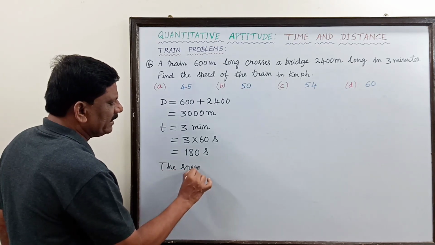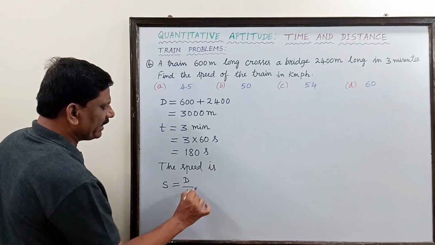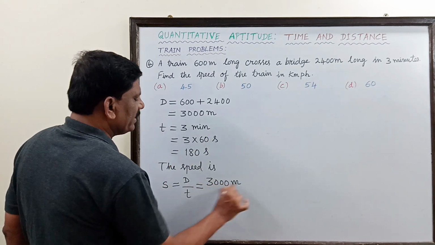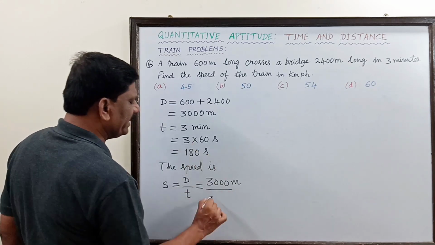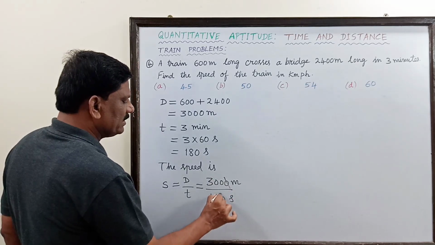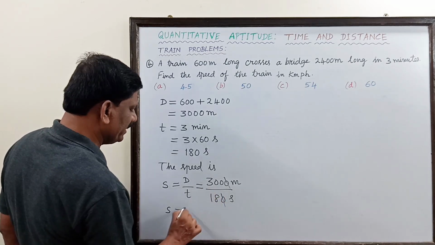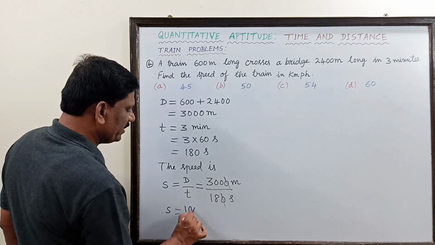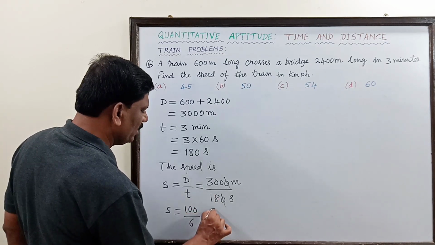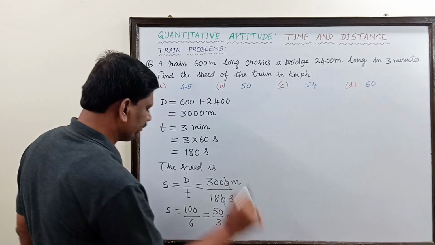So the speed, by the formula, is equal to distance travelled by time taken. So the distance travelled is 3000 meter divided by time taken, 180 second. So 0 and 0 get cancelled, and therefore speed is equal to 3 into 100 divided by 6 3s are 18. 100 by 6 is also equal to 50 by 3 meters per second.